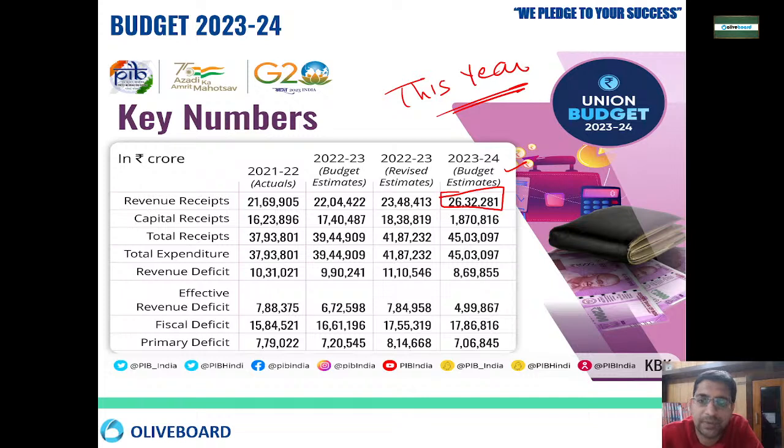Okay, and total expenditure will also be calculated at this point. So this is how we are calculating our revenue receipt, capital receipt, total expenditure, revenue deficit and fiscal deficit. All these things are calculated like this, and this is given in the budget. So you can check the formula and utilize it. This is important for this year.